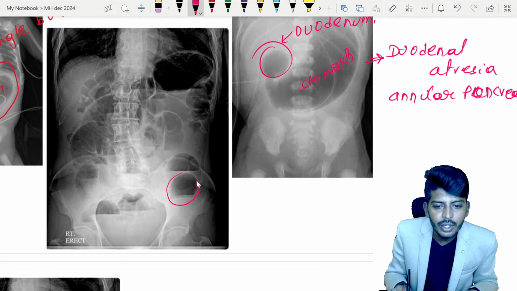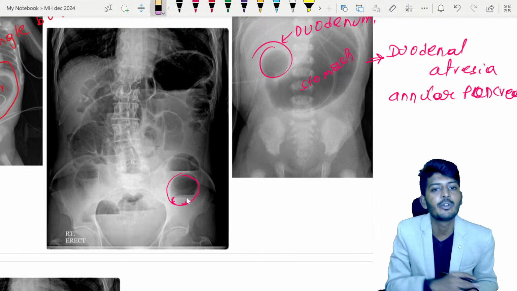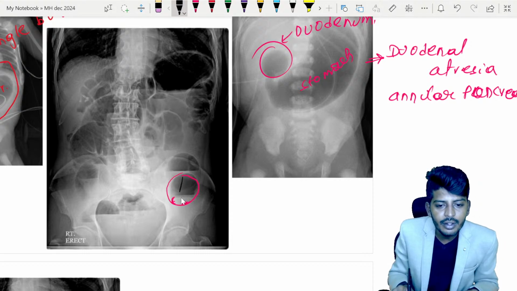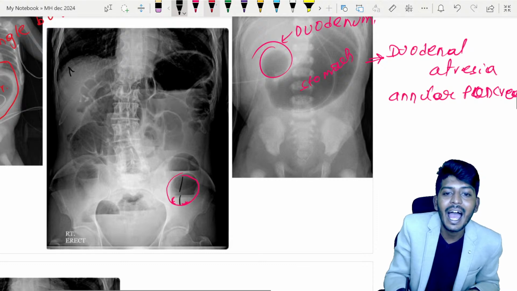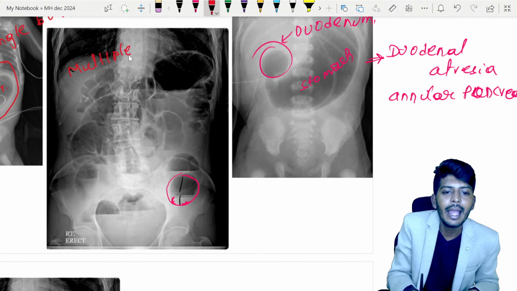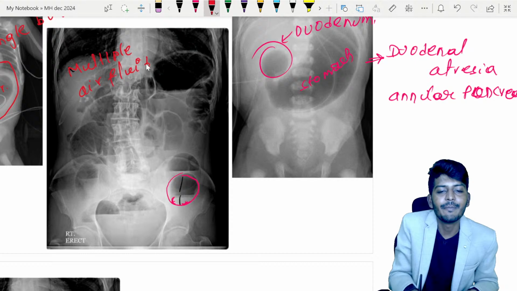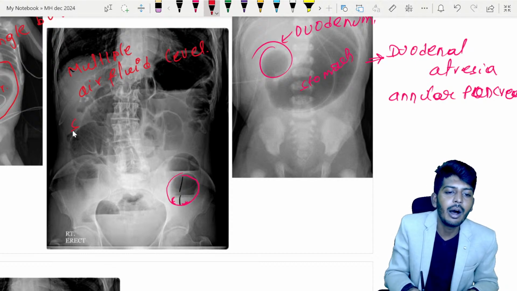Now in the bubble, if you notice here, the lower part of the bubble has a white colored shadow. This is because of some fluid. So everywhere you notice a very clear line between the air and the fluid. If there are air and fluid, we call it multiple air fluid levels. The best term used is multiple air fluid levels. If multiple air fluid levels are there, that means it is seen with a small bowel obstruction.